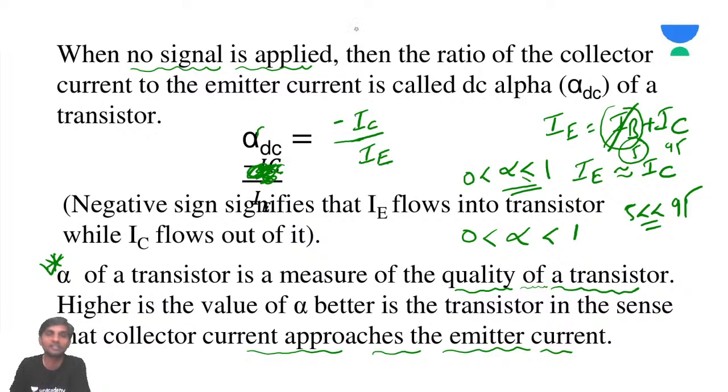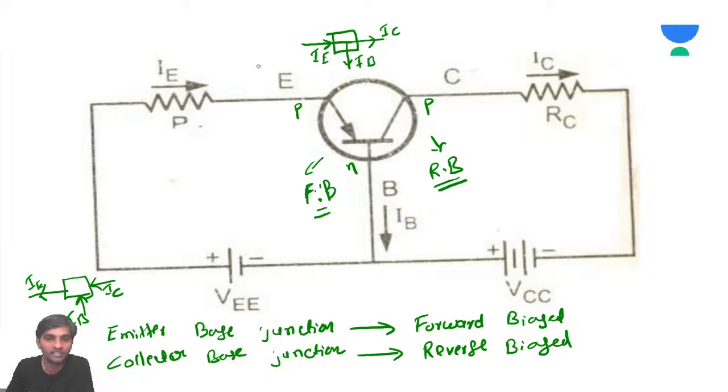It means whenever the collector current is almost equal to the emitter current, there is no loss in the base. What we generally expect, sir, is that we don't want to lose anything, right? We don't want to lose even 1% of the current. We want the entire emitter current IE to be present at the collector.